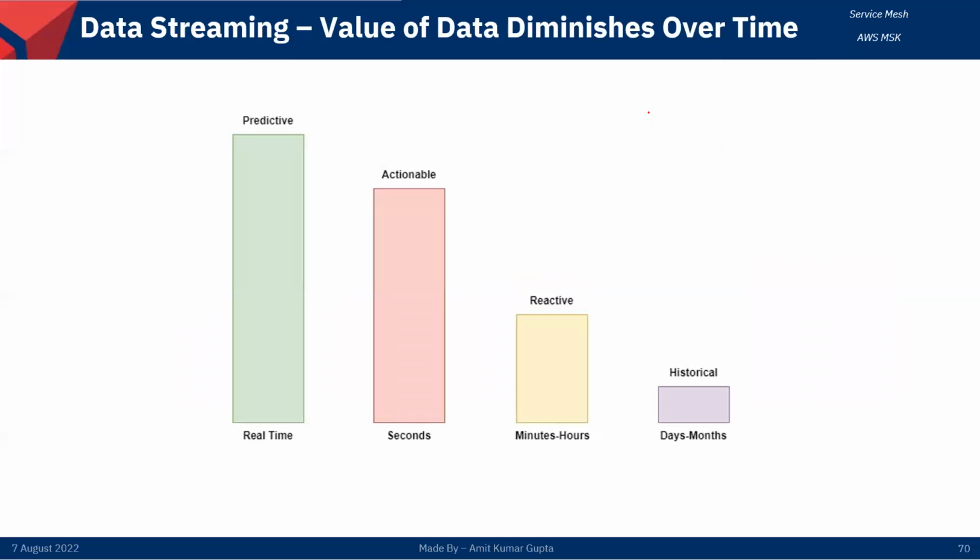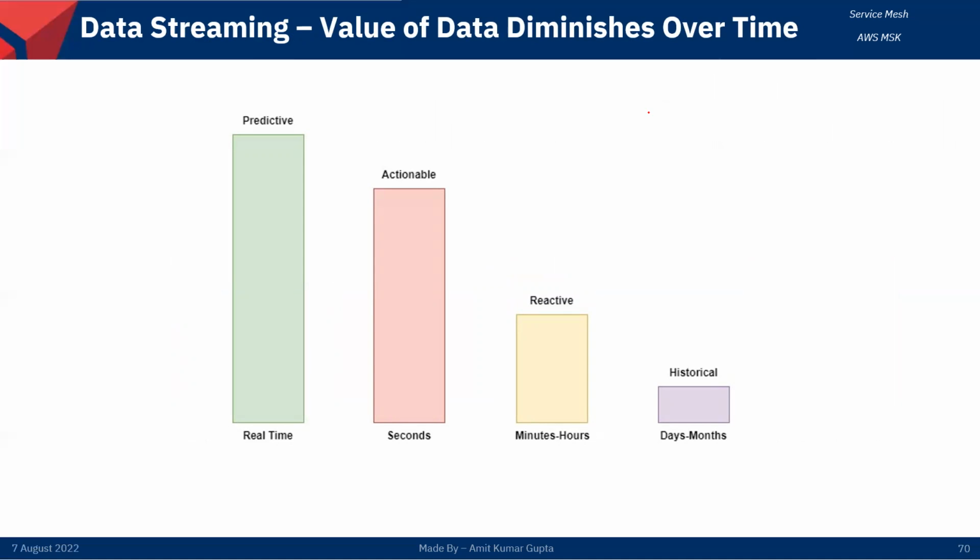Now, data streaming. The value of data diminishes over time, and it diminishes very quickly.